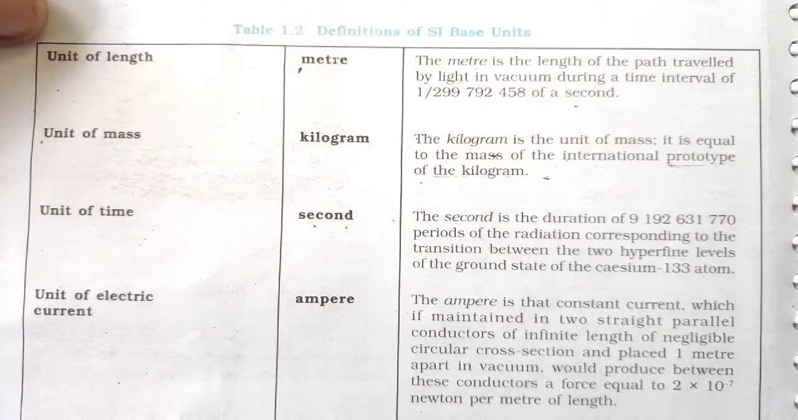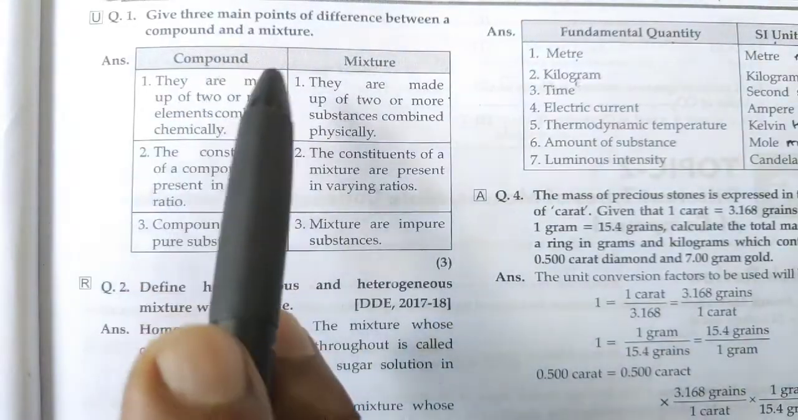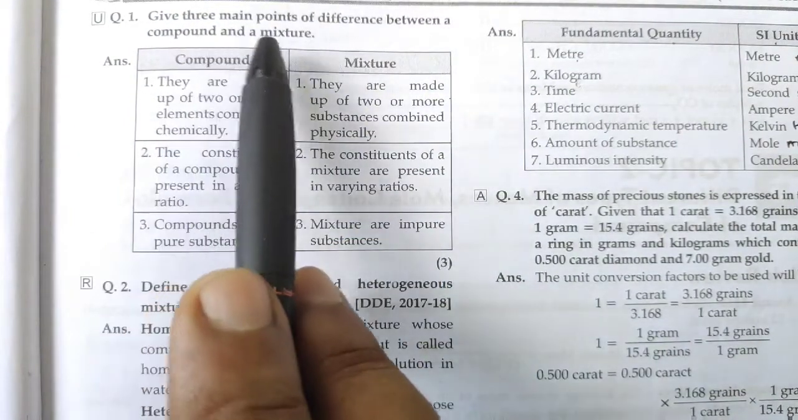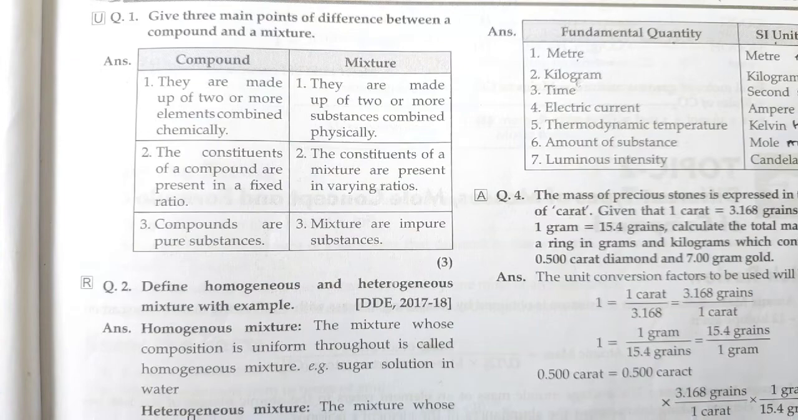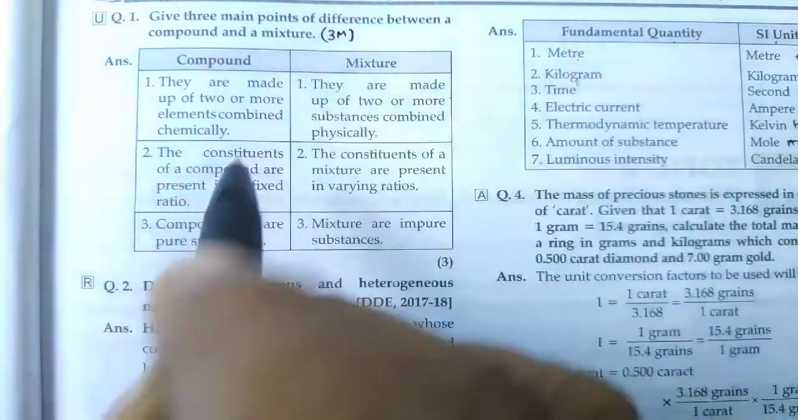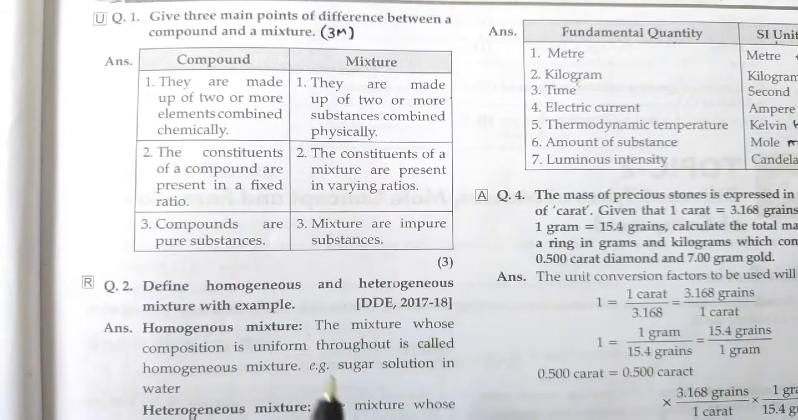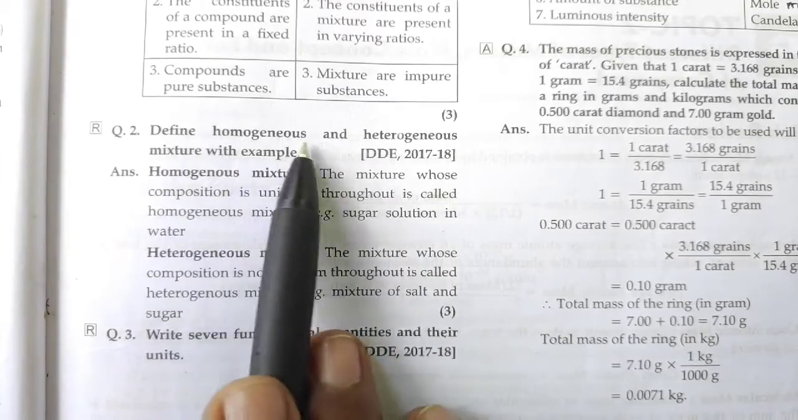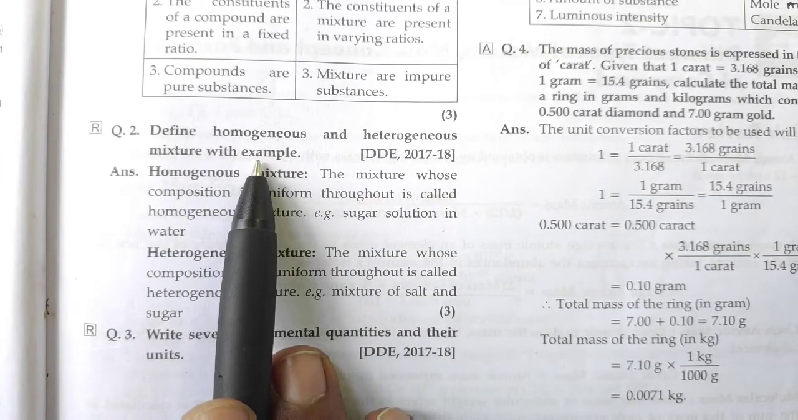Now the next part. Now you can see here, these are the questions: give the main points of difference between a compound and a mixture. Now this can be asked for 3 marks. Understood? So this one you can write down in your fair book, difference between compound and mixture, and same way the definition for what is written here: define homogeneous and heterogeneous mixture with example.